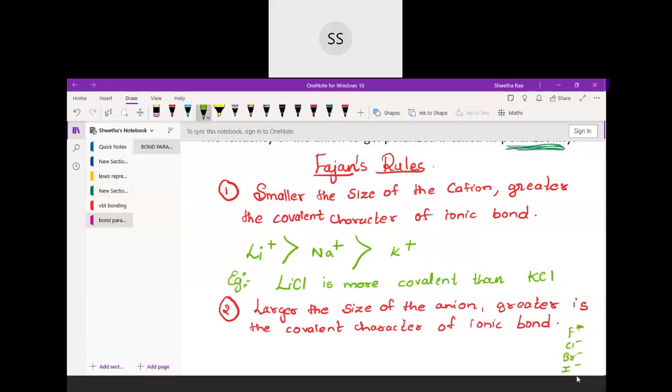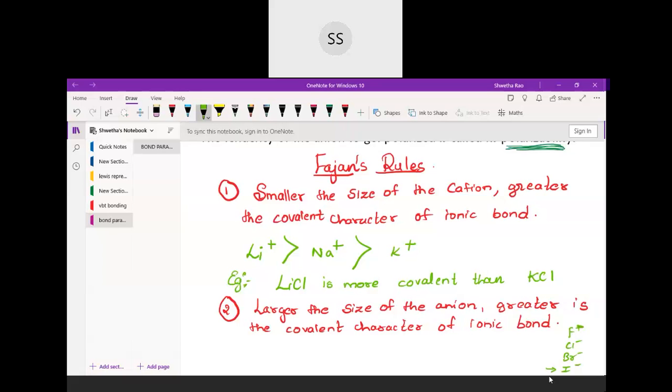So with this larger size, what happens is that the outermost electron will not be that easily held by the nucleus because they are larger in size. See, if a person is very rich, giving a little amount of money will not be a matter for him. But if a person has money but is not that rich, okay, then what happens? He will be a little hesitant to give that money.